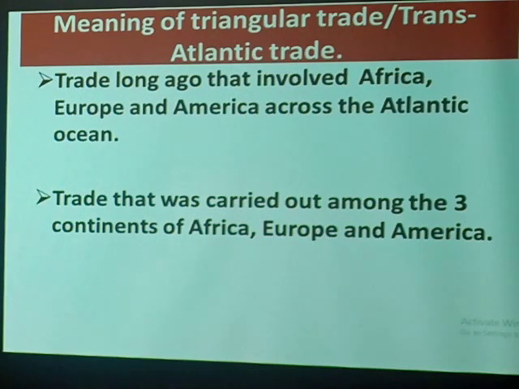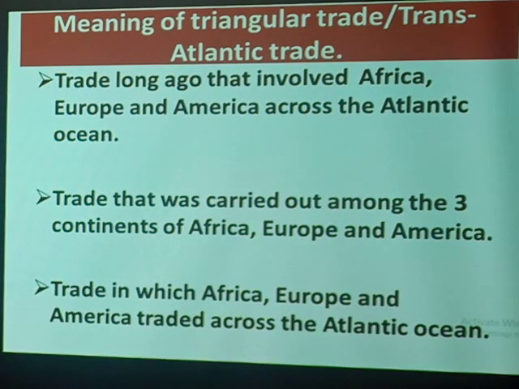That aspect of "was" tells that it's not a recent aspect, it's something from the past. You can as well say trade in which Africa, Europe, and America traded across the Atlantic Ocean. So you can choose any of those. You can as well create your own meaning of triangular trade or transatlantic trade. Let's carry on.